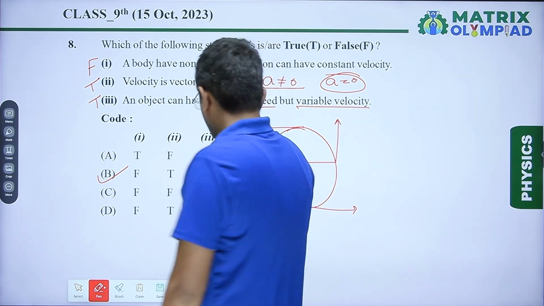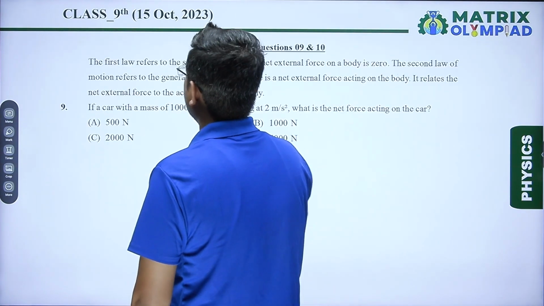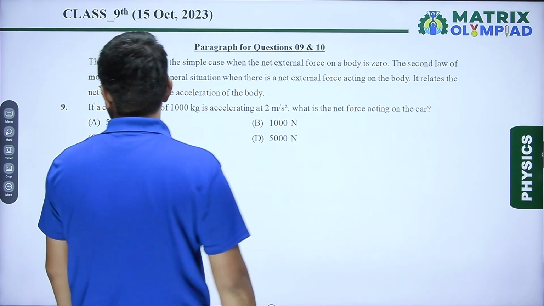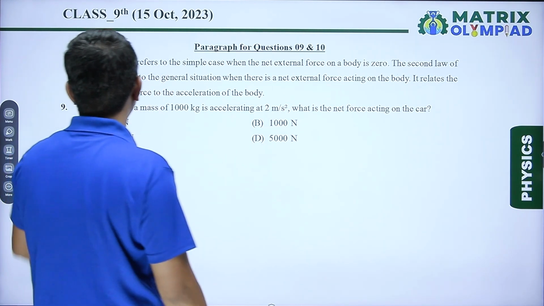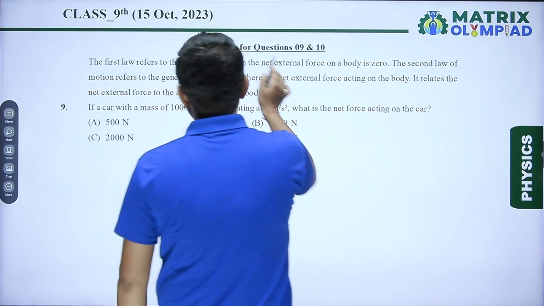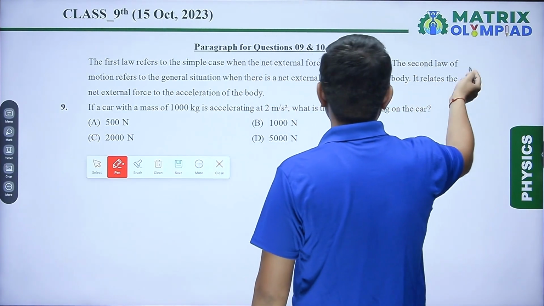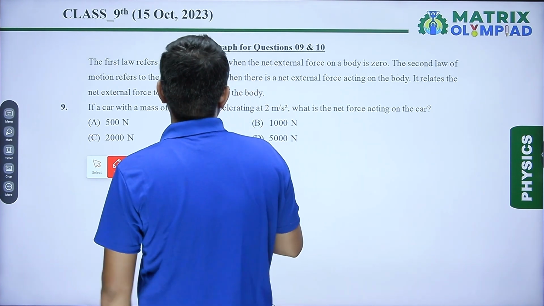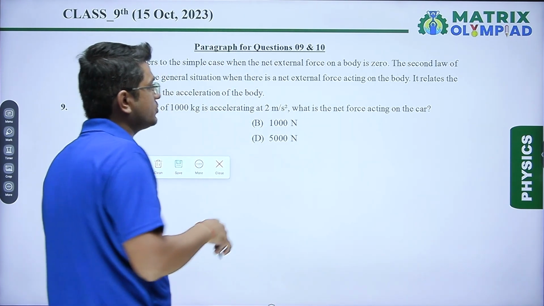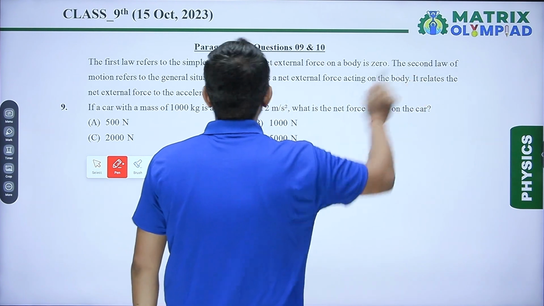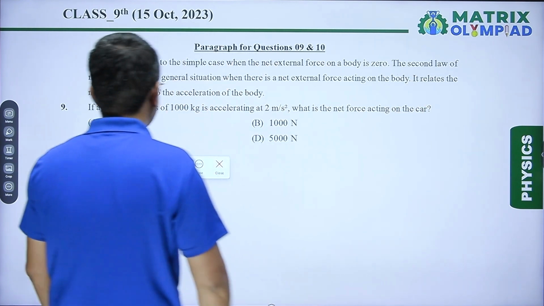Okay. Next question. Question number 9. It is a case-based question and it is said that the first law refers to the simple case when the net external force on a body is 0. The second law of motion refers to the general situation when there is a net external force acting on a body. It relates the net external force to the acceleration of the body.